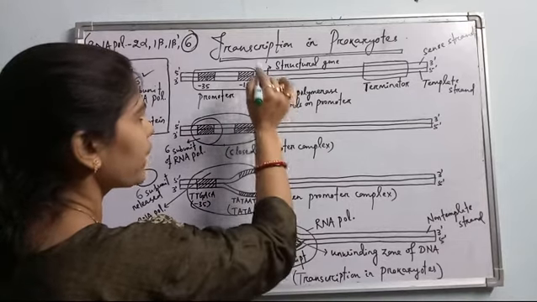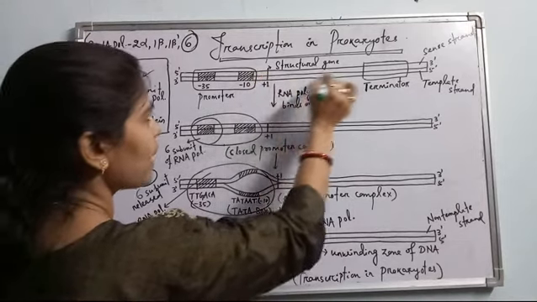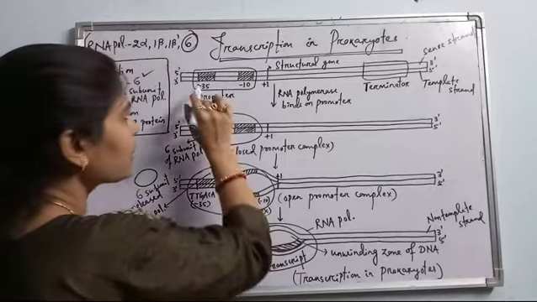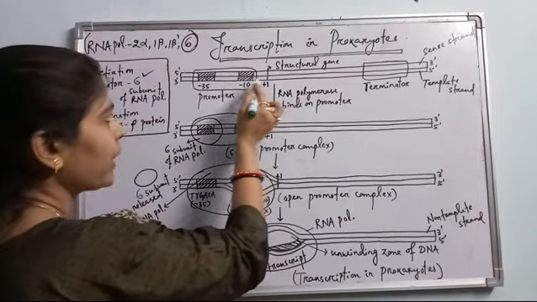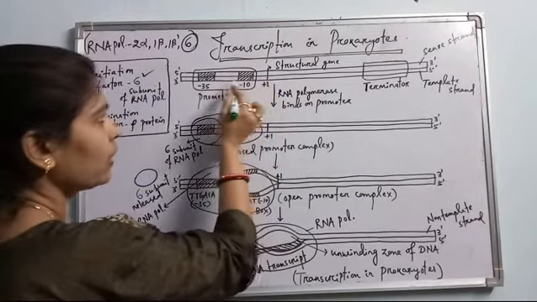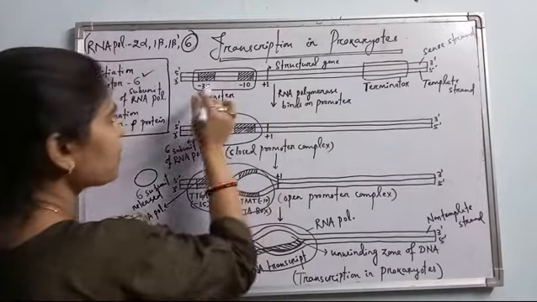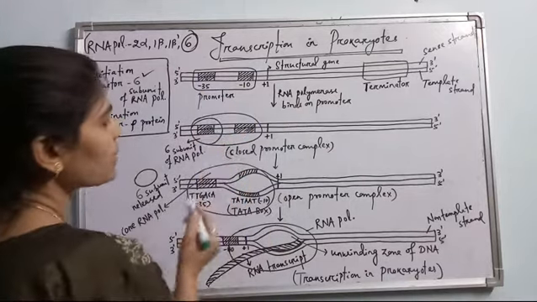This is the first nucleotide of the structural gene. The structural gene starts from here. Okay, so -35 means it is 35 nucleotides back, and -10 means it is 10 nucleotides back. So -35 is the promoter, which is what?